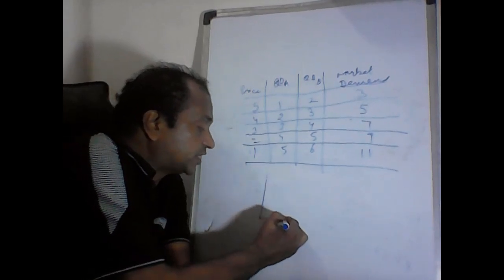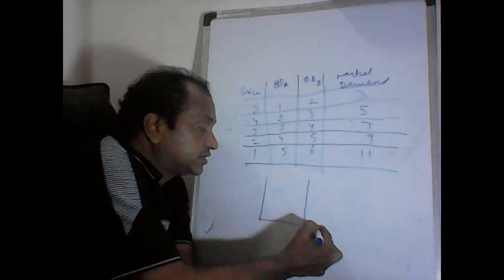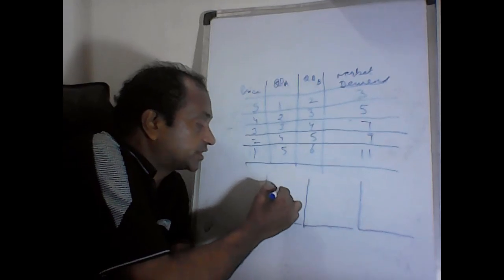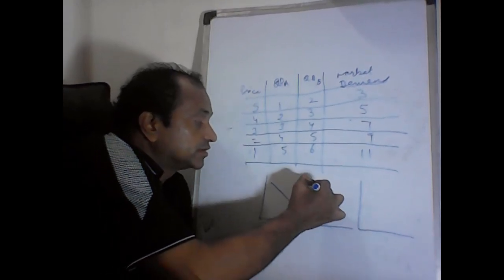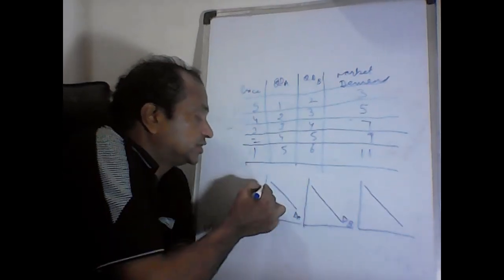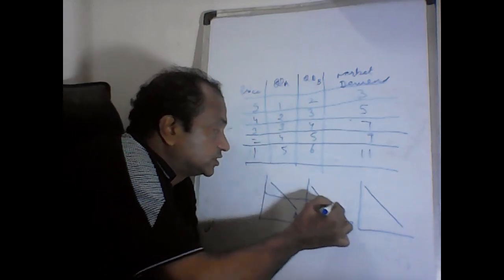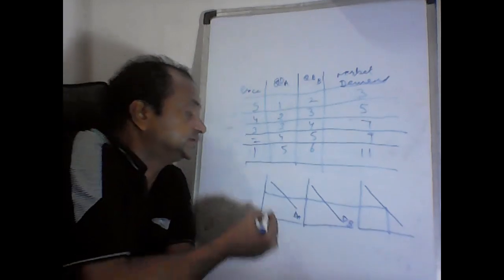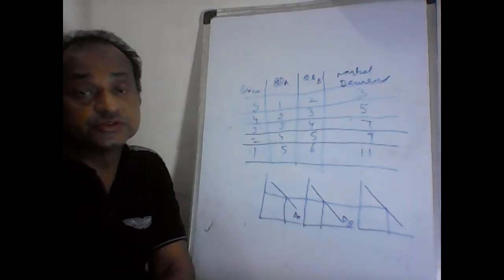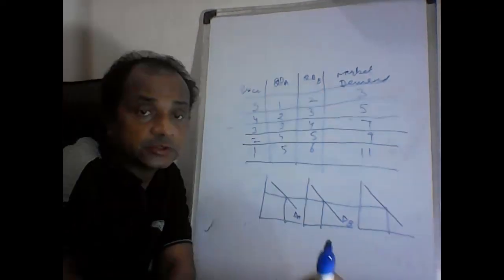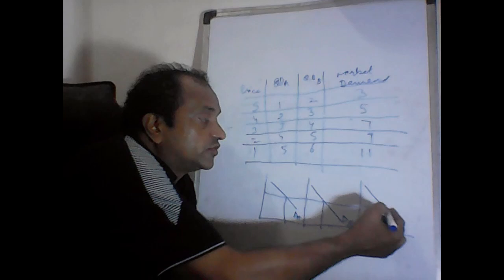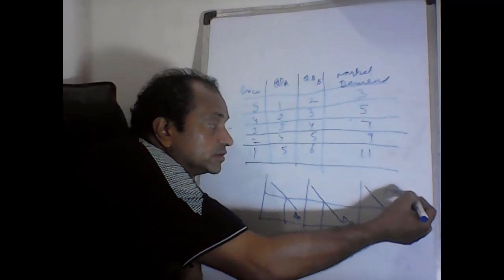You can make a diagram of market demand like it's a demand for A, demand for B, and a demand for C. Market demand is the combination of demand for A and demand for B. For example, on 3 rupees price, the market demand is like this, which is a combination of the individual demands.